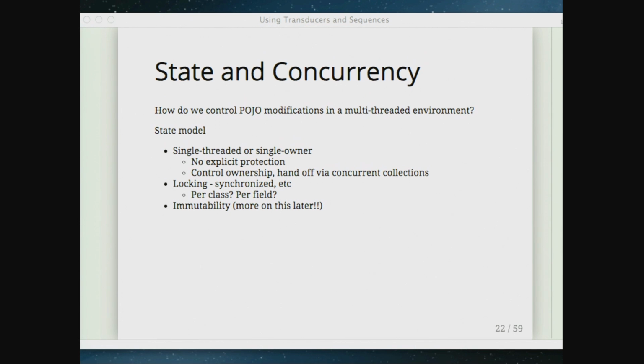You have to make a choice about how to do all of those things. Some of them require your users to lock externally or do something. In some cases, external users might need to know what that protocol is. There are performance trade-offs for a lot of these things. So that's an issue. Another technique, which I don't have on here, is sort of cloning or copying, so that anytime you're giving data to somebody else, you copy that data. That obviously, again, has performance characteristics that are not great. Immutability is a really good option. We'll talk about that later.